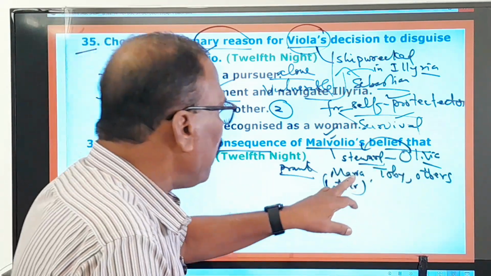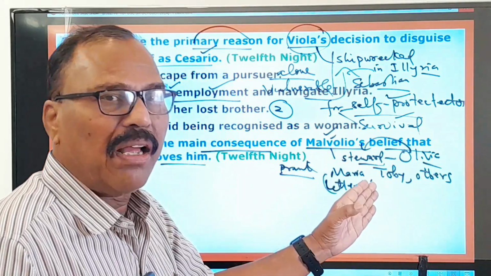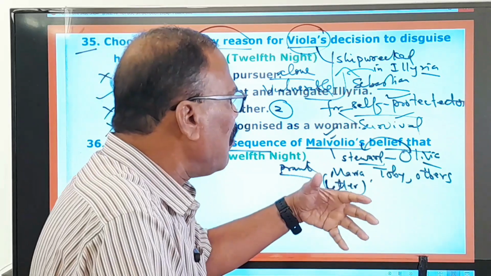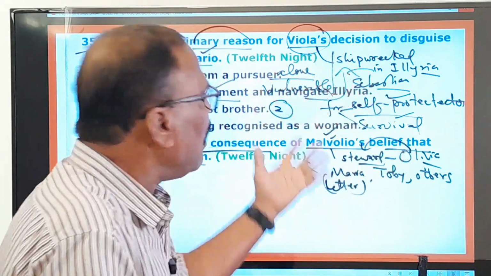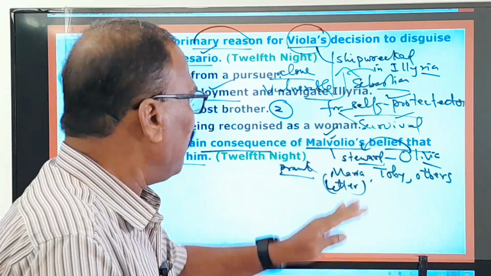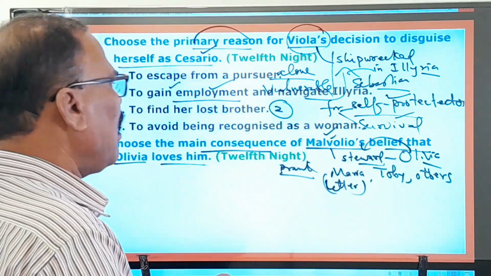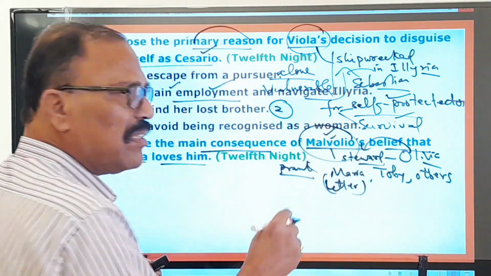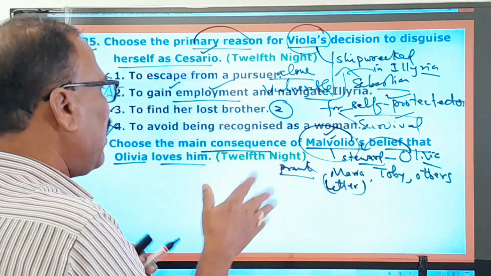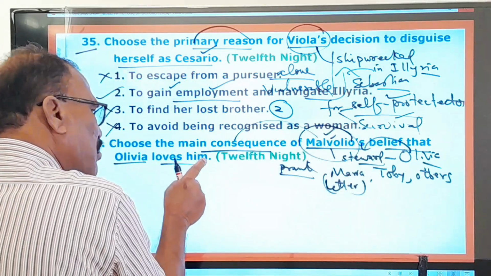And then Maria, Toby and others tell her that he has gone wrong, and he thinks that you have fallen in love with him, and all such things they tell her. And then they decide to keep him in a dark room as a treatment for that mental illness or that madness. So here this Malvolio was kept in the dark room for the treatment of that illness. So here the main consequence of Malvolio's belief that Olivia loves him is what?